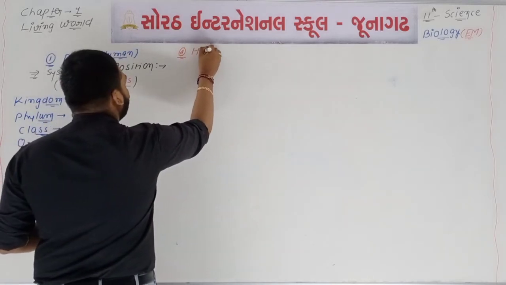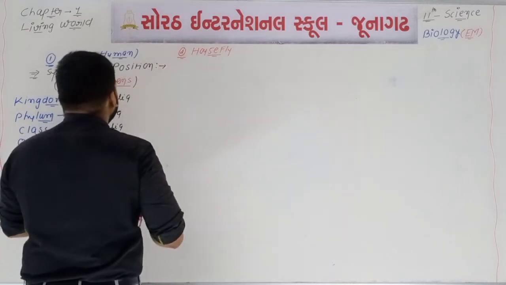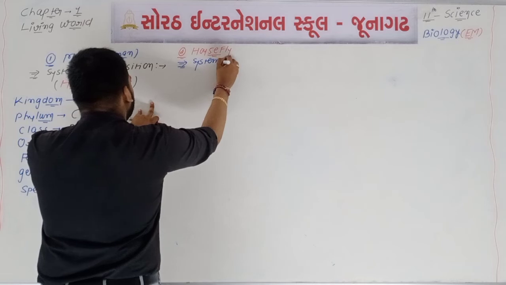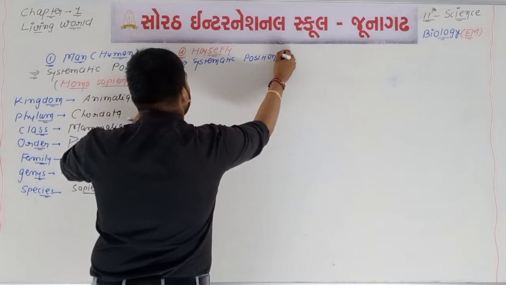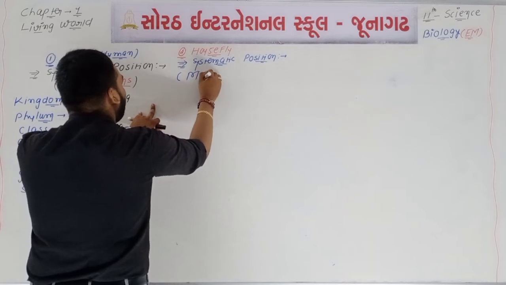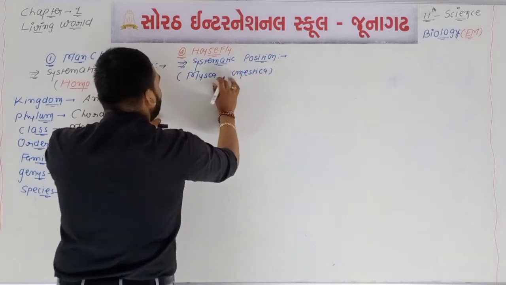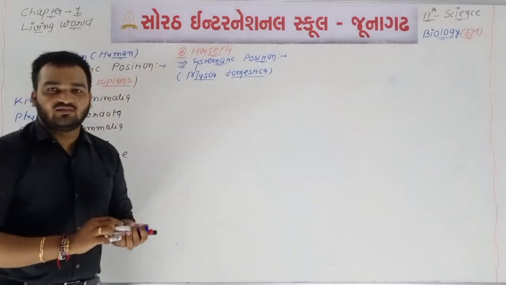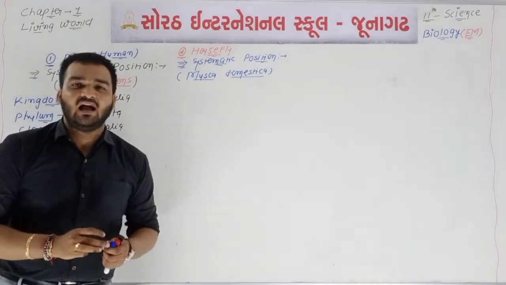The second organism is the housefly, and we are writing the systematic position of housefly. See, the scientific name of housefly will be Musca domestica. D will be small. The first name is of the genus, the second name is of the species. So Musca domestica is the scientific name of housefly. What about the fruit fly? The scientific name of fruit fly will be Drosophila melanogaster.